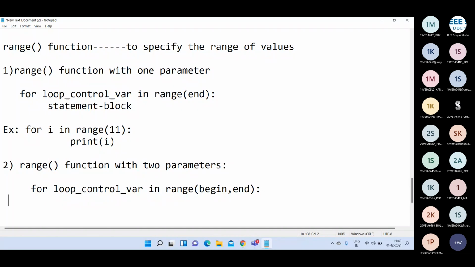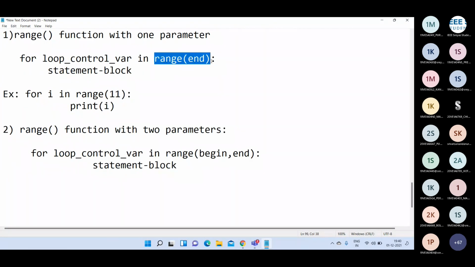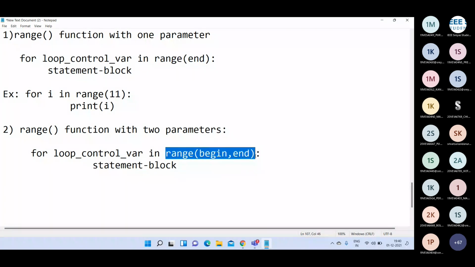The first parameter is the begin value. The second parameter is the end value. Earlier we used only one parameter, the end value, but now we use the begin value as well. If you do not specify the begin value, it starts from 0. But here you can specify the begin value as well as the end value. That means this range function will generate a sequence of numbers from begin to end minus 1.